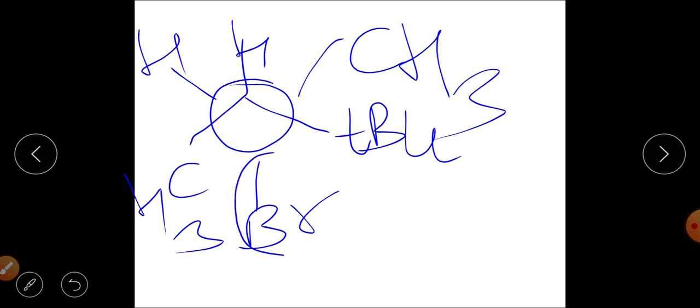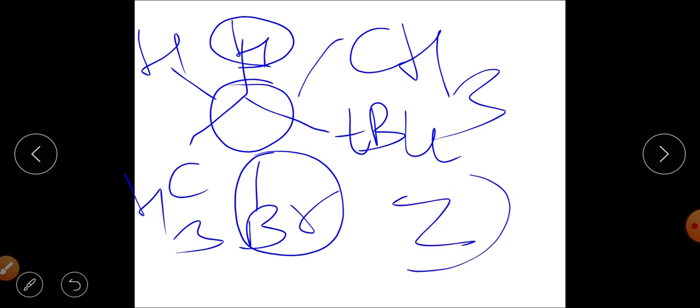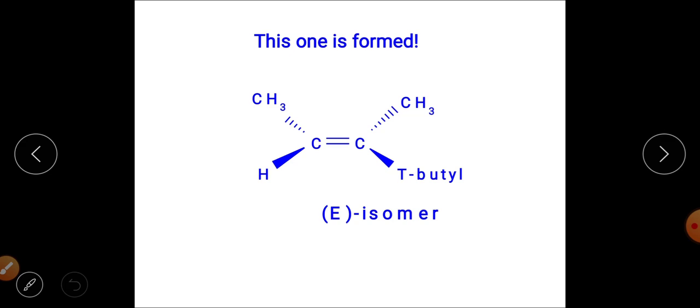So this bromine will be eliminated and this hydrogen will be eliminated. So there will be a carbon-carbon multiple bond between this carbon and the rear carbon. At that time we will get the Z isomer as the product.